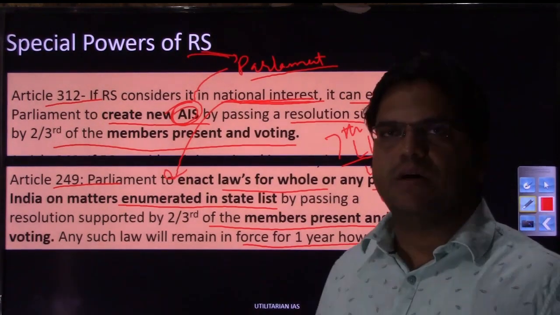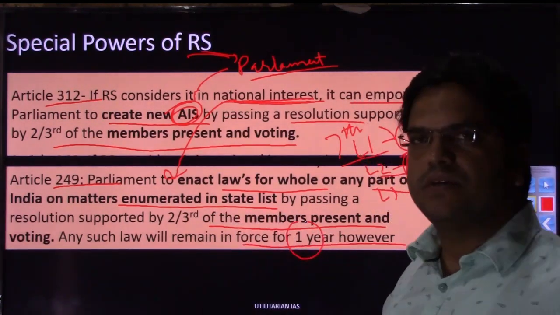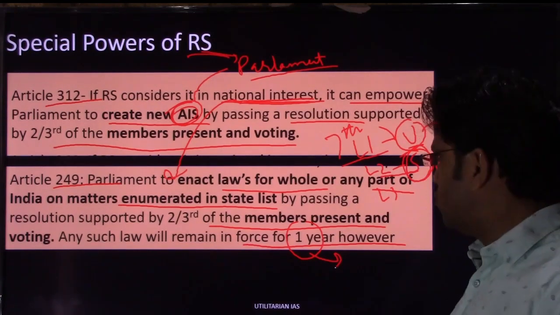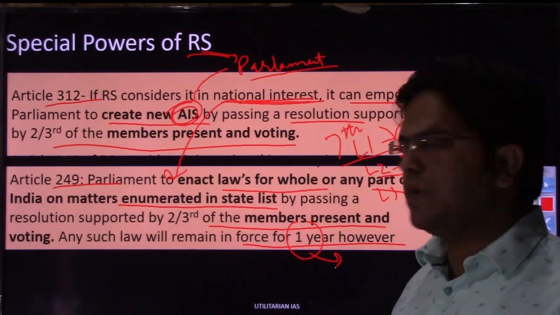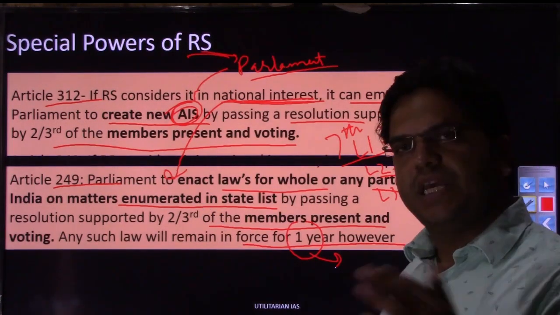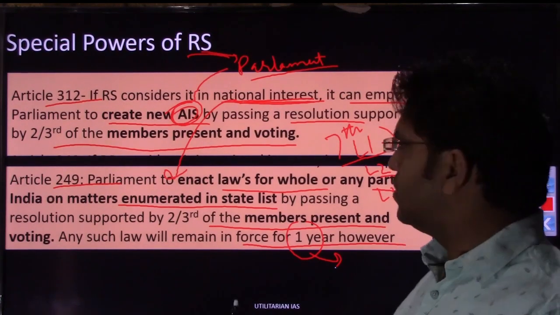But if Rajya Sabha wants, it can increase this. Rajya Sabha can again pass a resolution, and this law's force will be extended beyond 1 year as well. So if Rajya Sabha keeps passing such a resolution every year, the Union will keep making laws on the state list every year. So that is the concept.